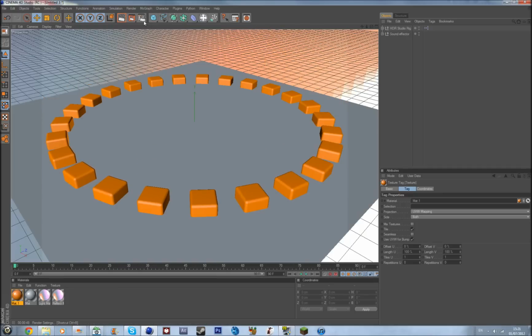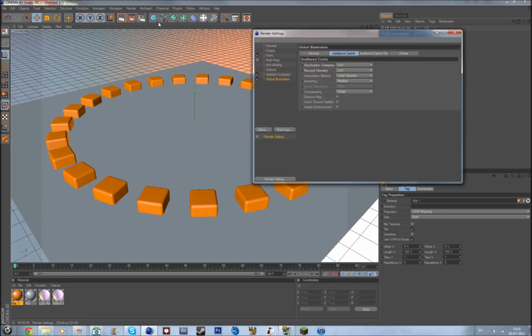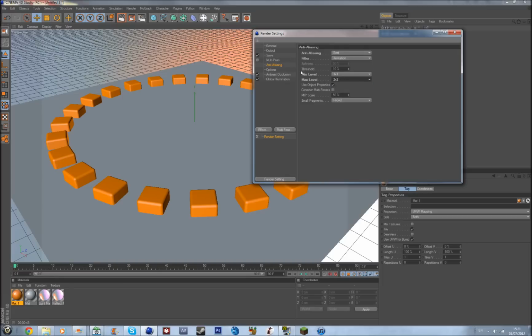Okay, so then you want to go into your render settings. If you're going to render it out, go to anti-aliasing, change that from geometry to best, and change the filter to animation, and change the max level to 2x2 because it'll take a lot less time. If you had it on 16x16, you would be here probably.